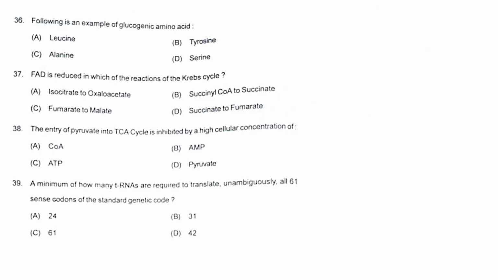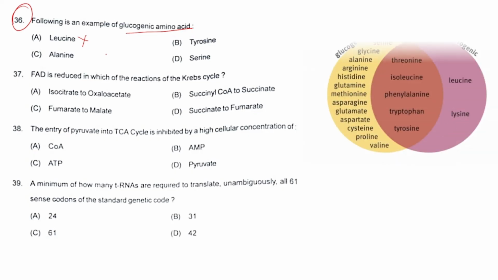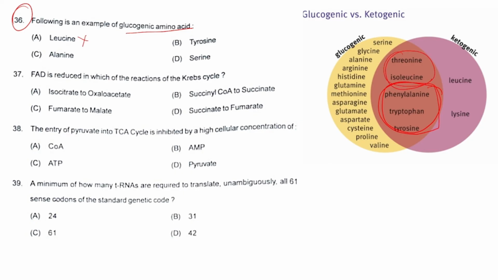Next, question number 36. Following is an example of glucogenic amino acid. So the options are leucine. Leucine is a ketogenic amino acid. Tyrosine, it is actually both glucogenic and ketogenic. Serine and alanine, these two are glucogenic amino acids, as you can see from this chart. So ketogenic amino acids are leucine, lysine, easy to remember. All the aromatic amino acids belong to the category of both glucogenic and ketogenic. With that, threonine and isoleucine also belong to this category, and the rest of the amino acids are purely glucogenic.